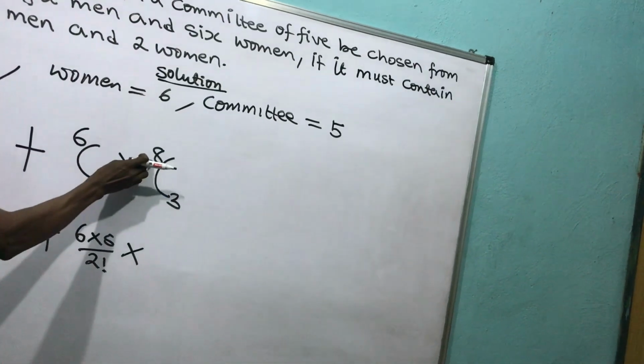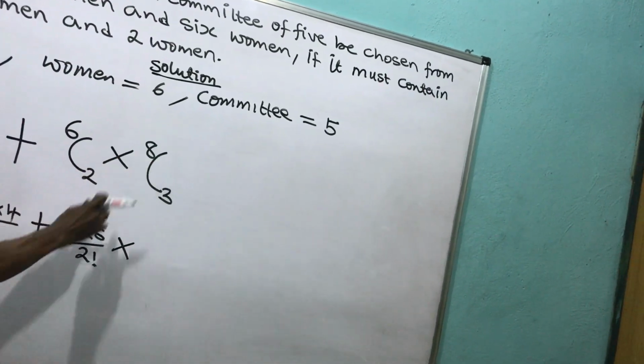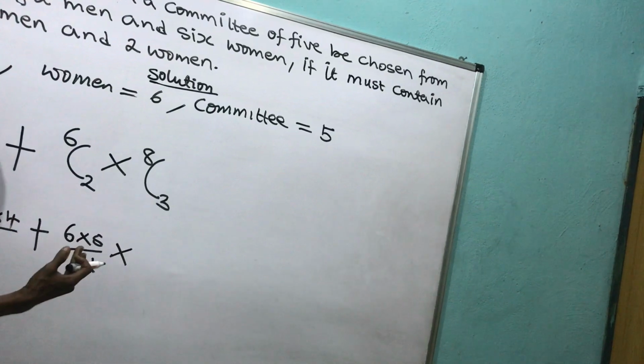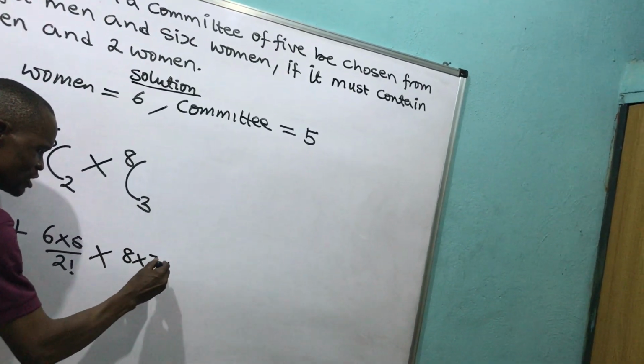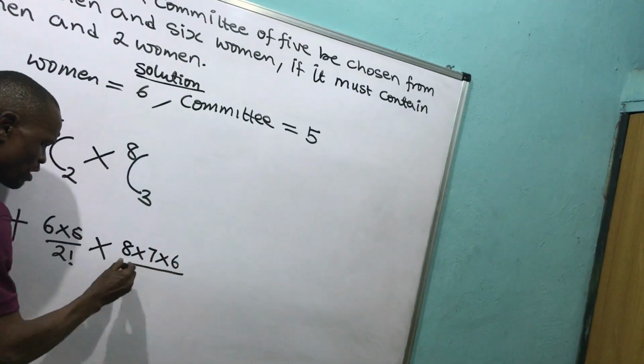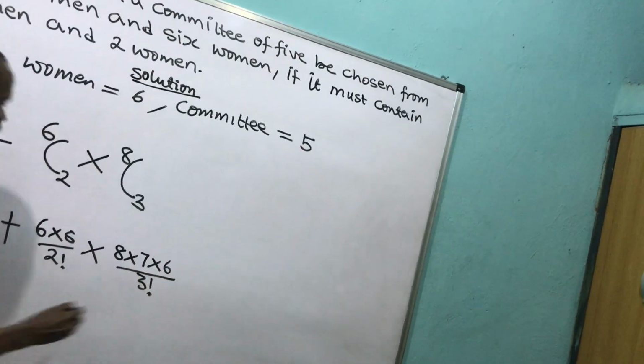3 means that what? 8. I'm choosing 3 from 8, which means that 8 should go down by what? 3. It means 8, the first one. The second one should be 7. The third one should be what? 6. All over what? 3 factorial. Do you get what I'm saying?